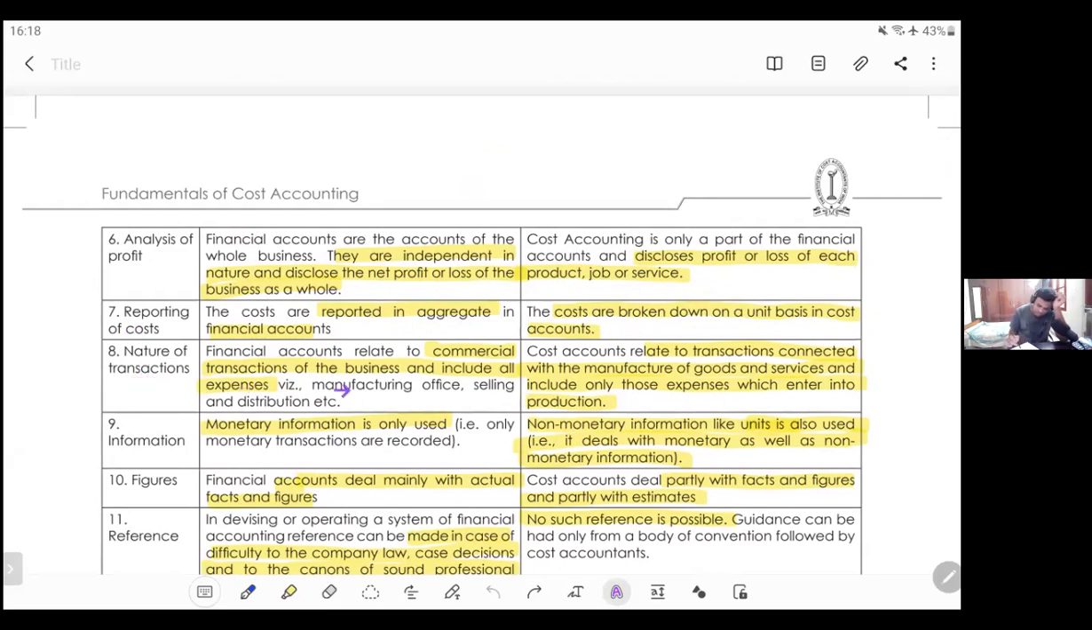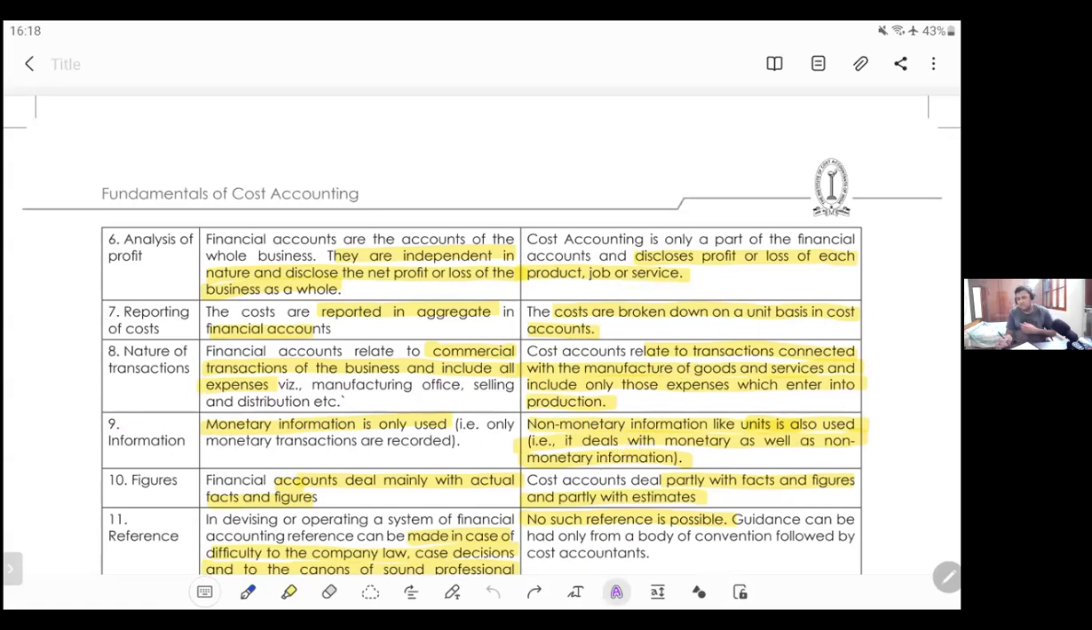Nature of transaction: commercial transactions and business transactions are included. Here only those transactions which enter into production. Pure financial transactions will be ignored, like dividend, income tax, all those things. But here you will consider all those things. Information: only monetary information is considered. Here non-monetary information is also considered, like notional expenses.